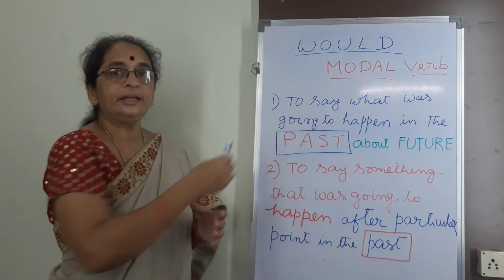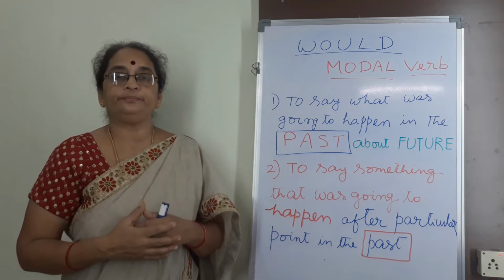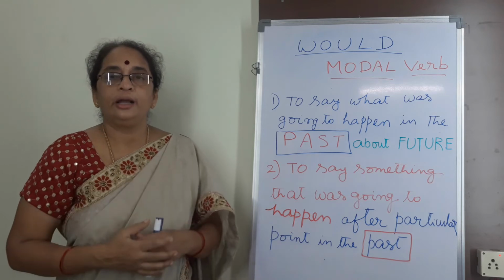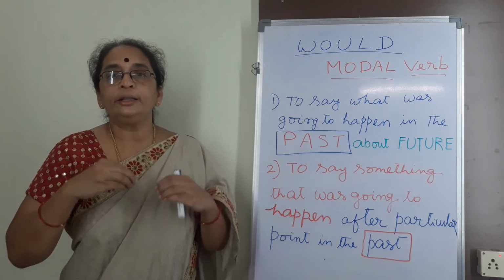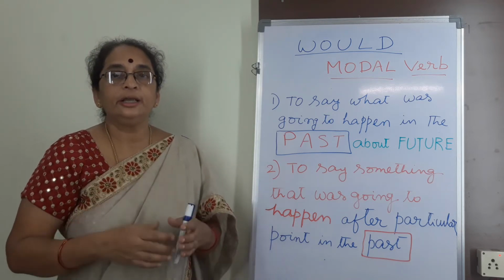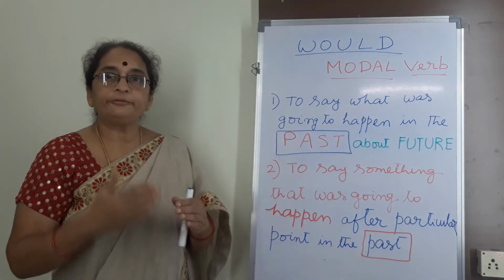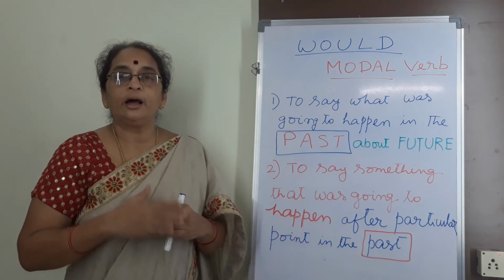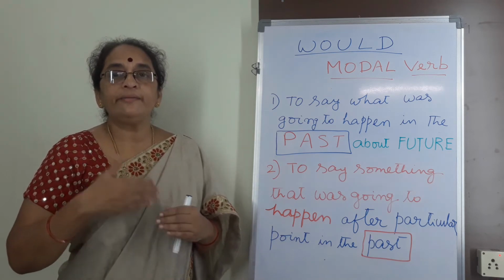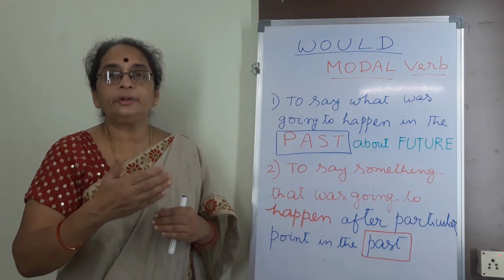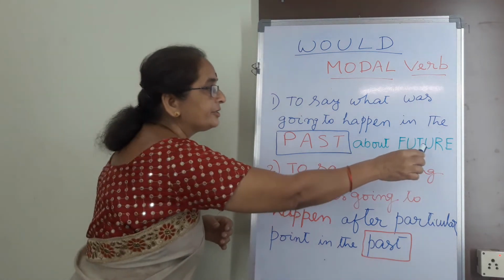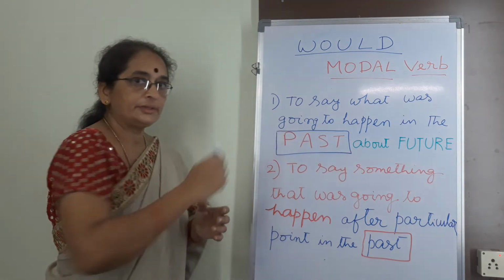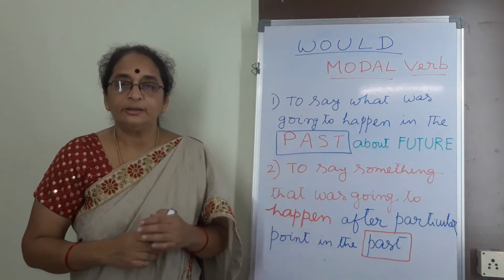Here, he said that he would receive his brother at the airport. I told my friend that I would go on leave. Ram said that he would attend the birthday party of his friend Srikant. In these three examples of the first usage, attending the birthday party, going on leave and receiving his brother at the airport, these three are the future actions in the past. Okay, students? Please note that.